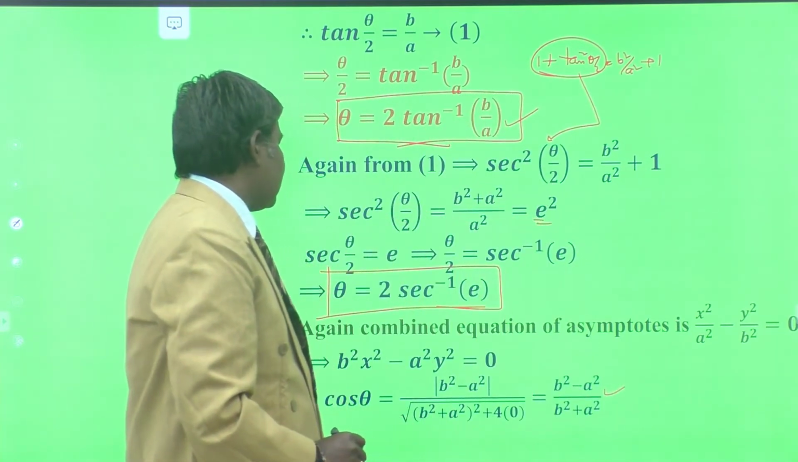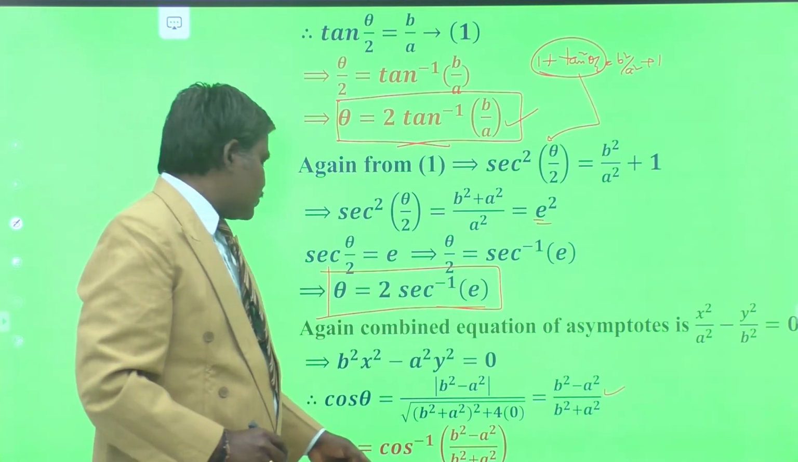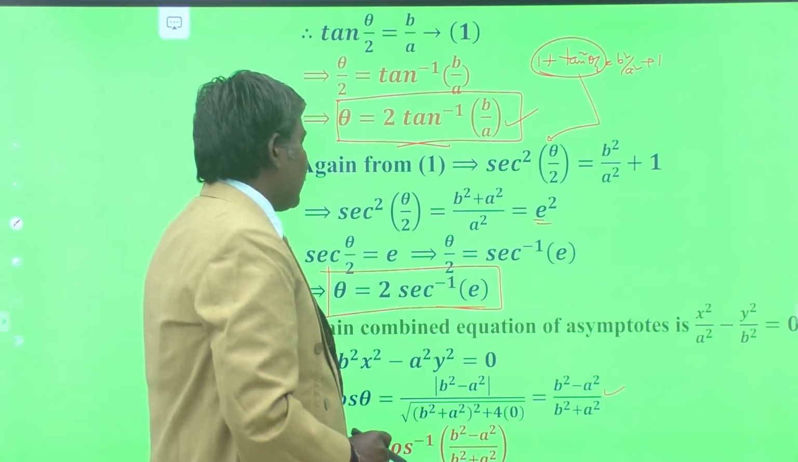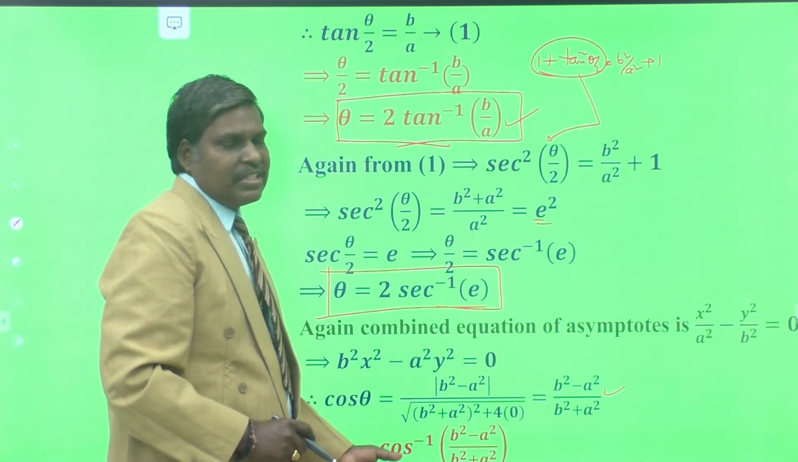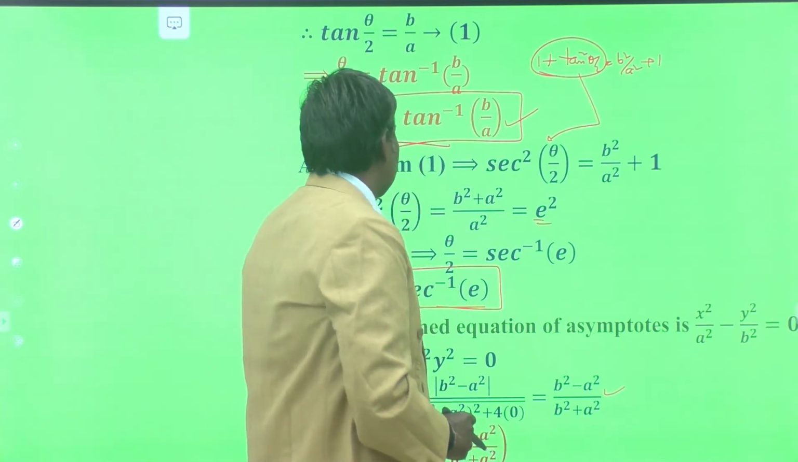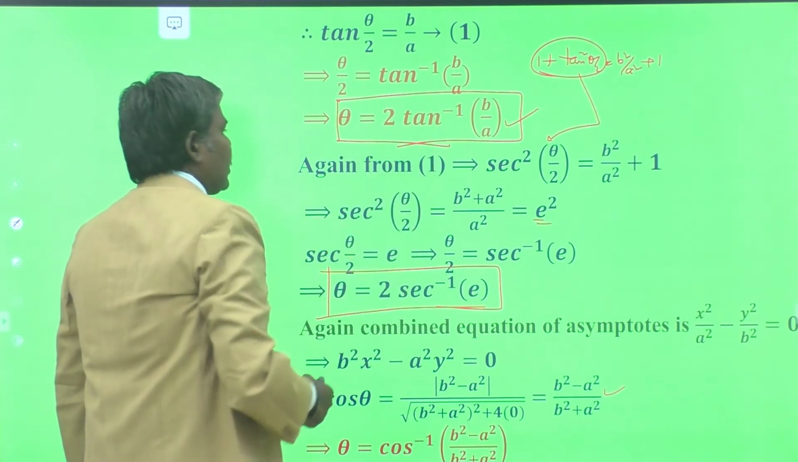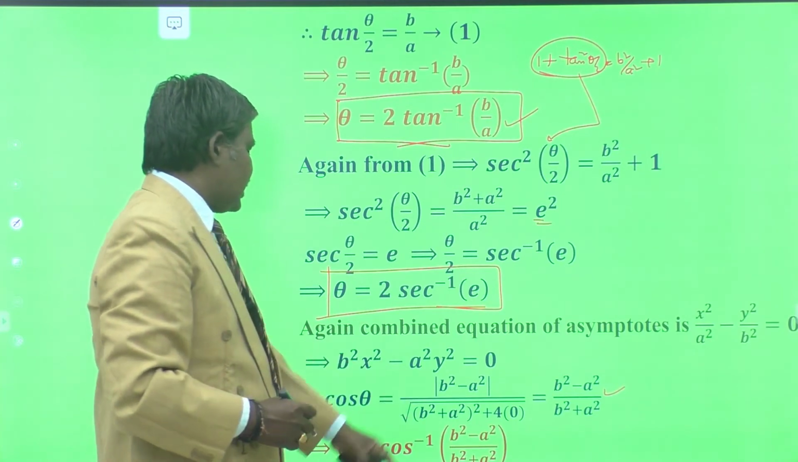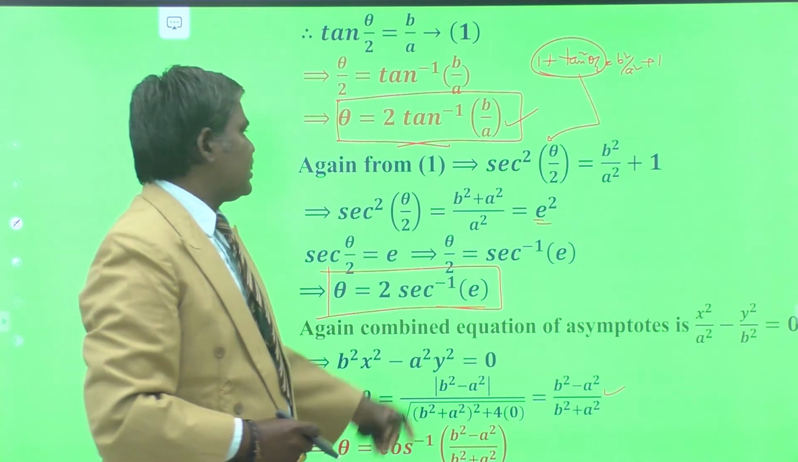From that you can write cos theta is equal to b square minus a square by b square plus a square, and hence theta is equal to what? Cos inverse of b square minus a square by b square plus a square. Finally, we have three formulae. Theta is equal to 2 tan inverse b by a, theta is equal to 2 secant inverse e, or theta is equal to cos inverse of b square minus a square by b square plus a square.